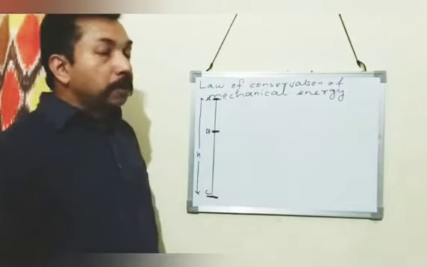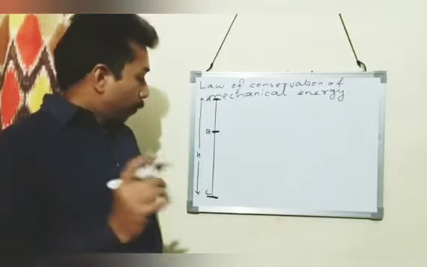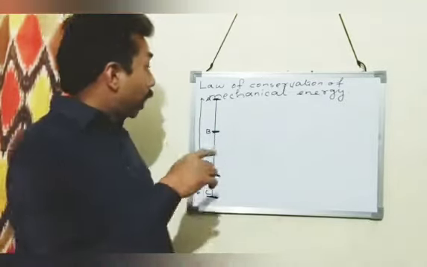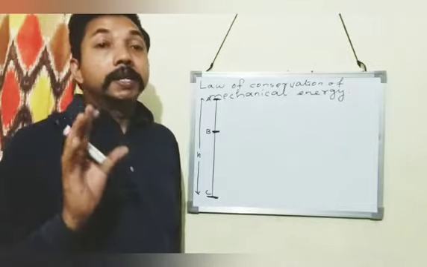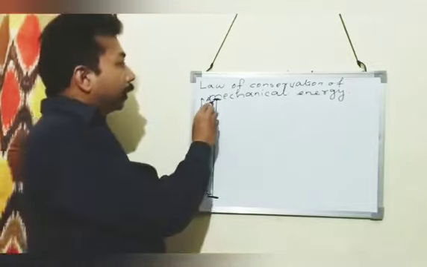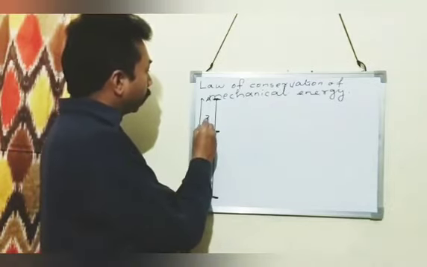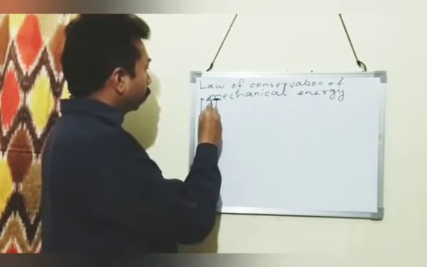The distance between A and C is taken as h meter. So C is the ground level and A is a point h meter above the ground. And the distance between A and B is taken as x meter.